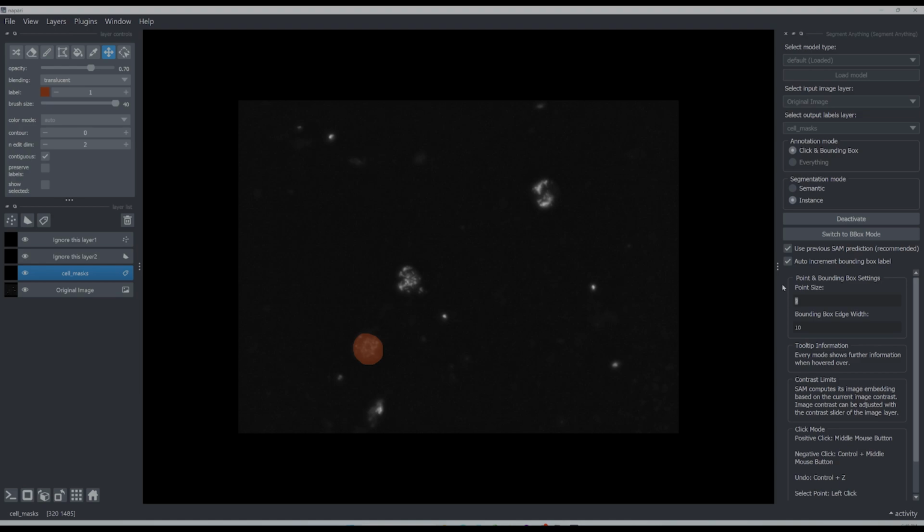I'm going to change this to be point size of 10. I'm going to use my middle mouse button to click and choose the cells that are here. Now, you will notice that it has also picked these other areas of high intensity, which I don't want, so I'll pick the eraser and just come back here and erase those out. Okay, so that's my cell segmentation.